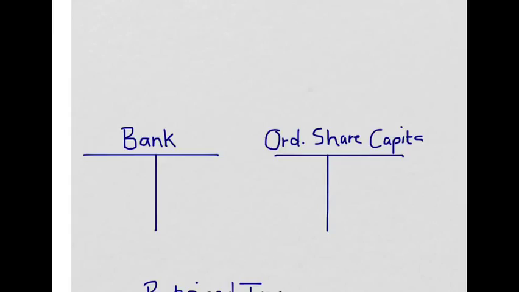You would remember from the previous video, when we first issued the shares, we recorded that issued amount in the bank, increasing our bank, and also increasing our capital. So the amount that ended up in capital, divided by the number of shares, is the average price.